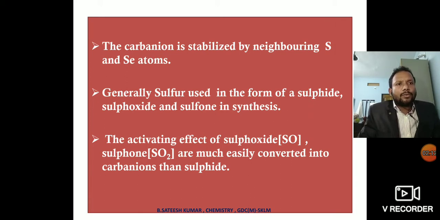Generally sulfur is used in the form of sulfide, sulfoxide and sulfone in organic synthesis. Both sulfoxides and sulfones are activating groups, so they are easily converted into carbanions when compared with the sulfide.